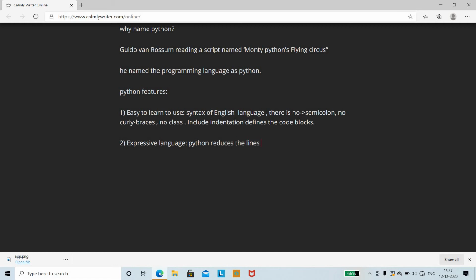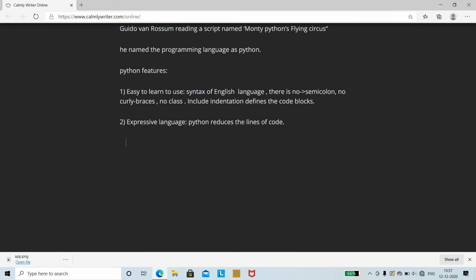So it reduces the lines of code. We shall see how it reduces the lines of code. Suppose you want to print a hello world. Whenever you learn any programming language, you begin with printing hello world. In Python it is really simple. You just include a print method, followed by the string within single quotes, double quotes or triple quotes. It depends on you. We shall write within single quotes.